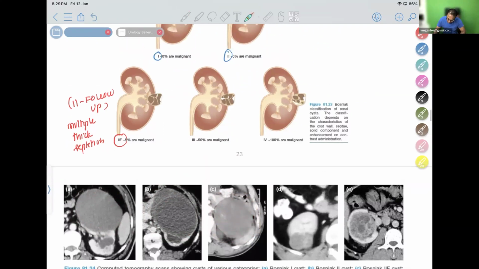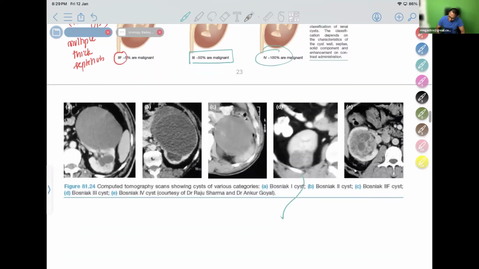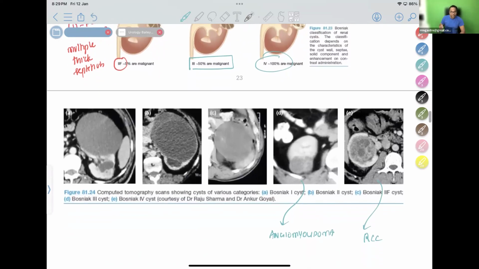So then comes 2F, 3. 3 is 50% malignant. It is having thick septation, thick enhancing septation. That septation will appear bright on contrast. Then 4 is cyst containing solid components. So this is 100% malignant. So please don't forget here, 3 stands for angiomyolipoma. Okay, 4 is mostly renal cell cancer, which will need surgery. So 3 will need biopsy.